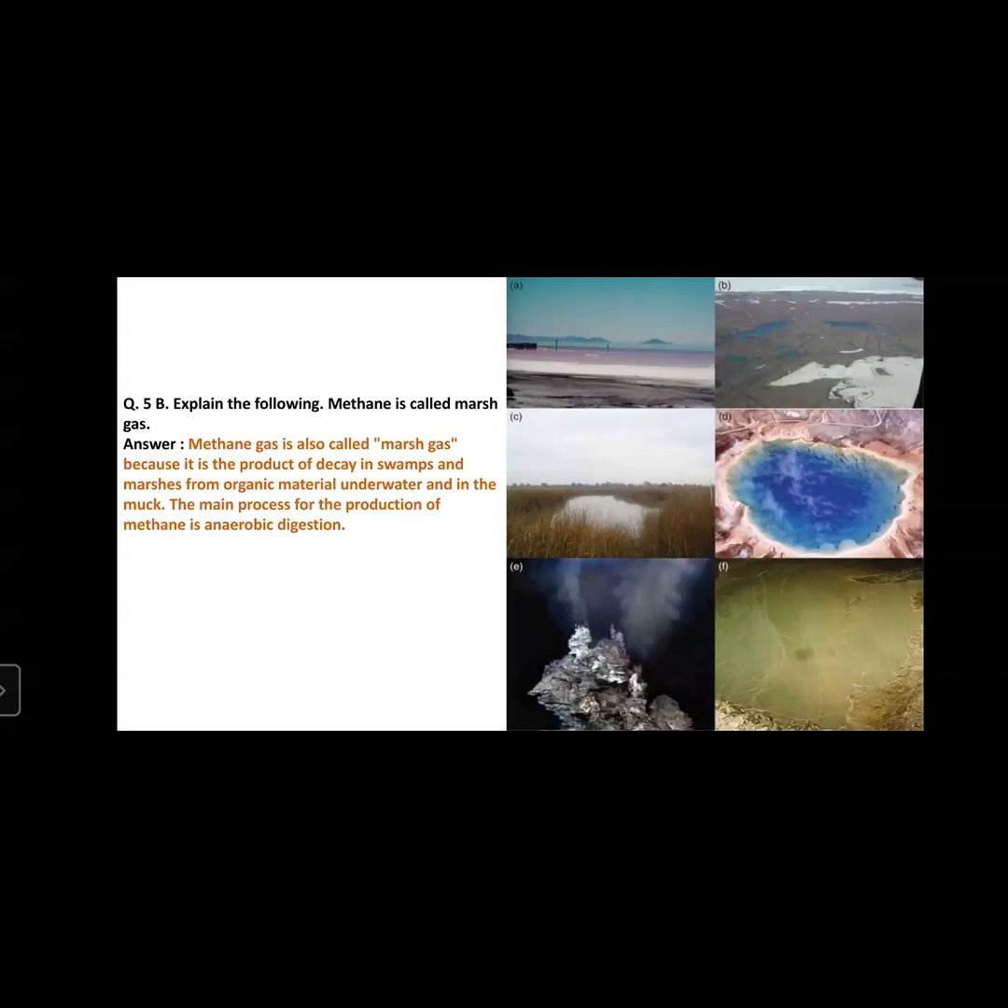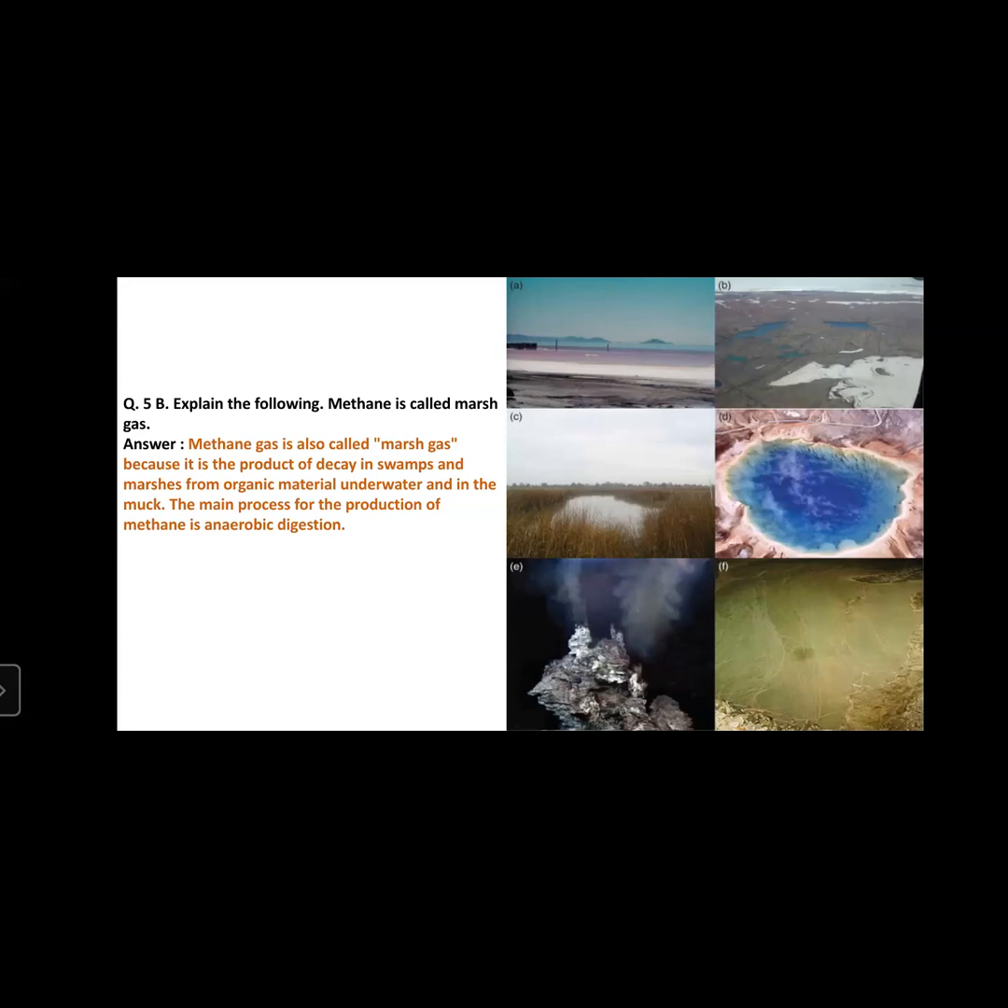The main process for the production of methane is anaerobic digestion. Now, why is it called marsh gas? Because it is the product of decay in swamps and marshes from organic material underwater. Whatever underwater process is going on in swamps and muddy or wet places, the organic material undergoes some process on decay which produces a gas. That gas is methane gas. Therefore, methane gas is known as marsh gas. In the mud, the main process of production of methane is anaerobic digestion.